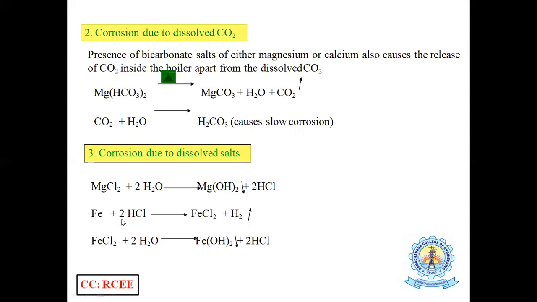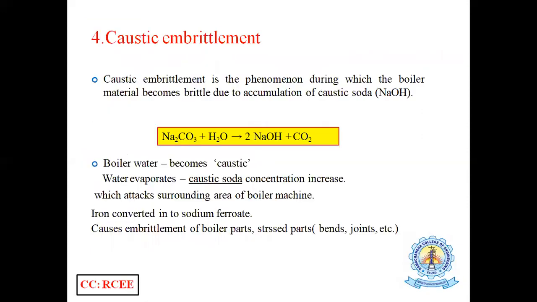So the iron degrades, that is the formation of corrosion. This is the corrosion found with dissolved salts such as magnesium chloride. So these are the three types of boiler corrosion. And the last one is caustic embrittlement. This is also one of the boiler corrosion types, but here the corrosion is caused by caustic soda.